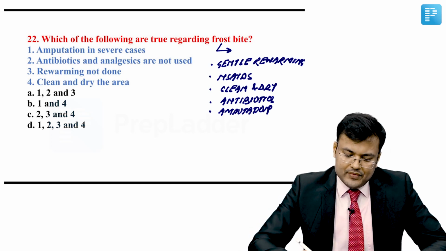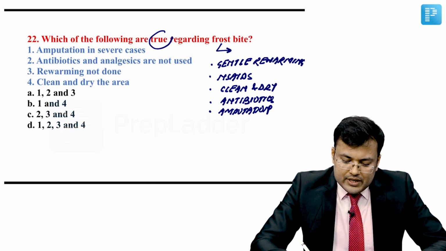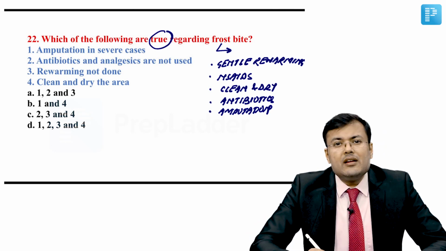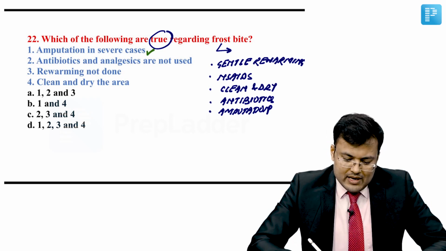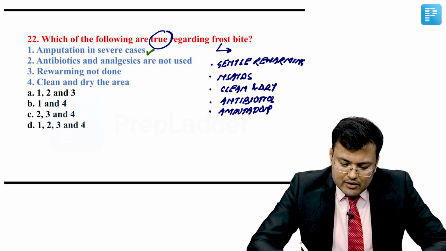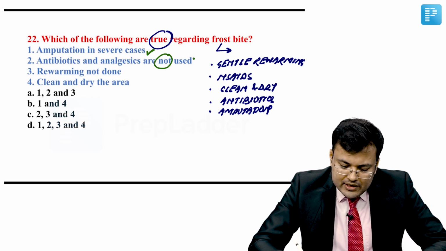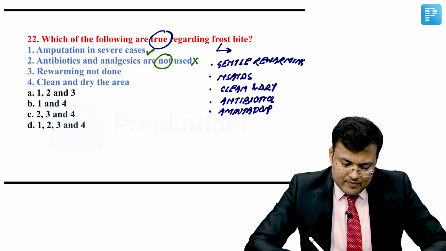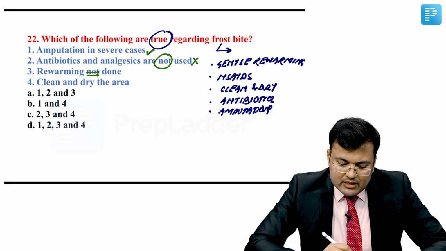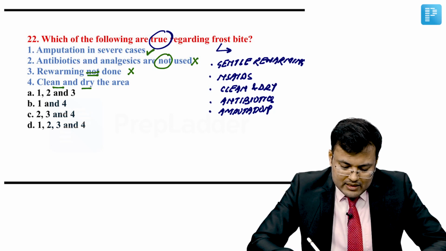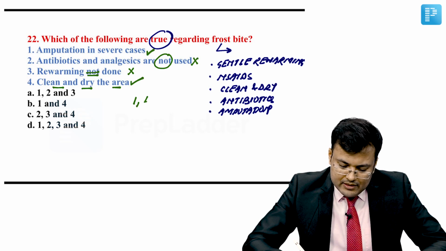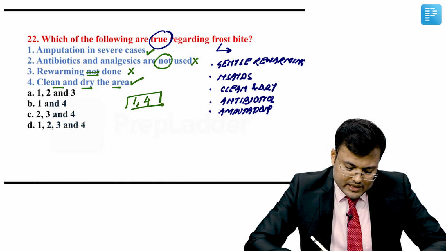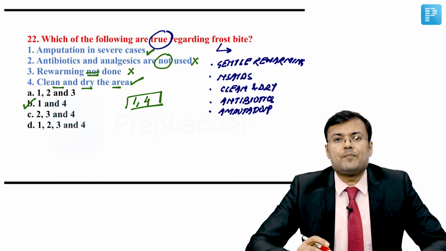Now see the options. Which of the following are true regarding frostbite? Option number 1, amputation in severe cases. Yes, it's correct. Antibiotics and analgesics are not used. No, these are used, so this is incorrect. Rewarming not done? It is done, so this option is also incorrect. Clean and dry the area, right? This is correct. So, option number 1 and option number 4 are correct. The correct answer for this question is B.